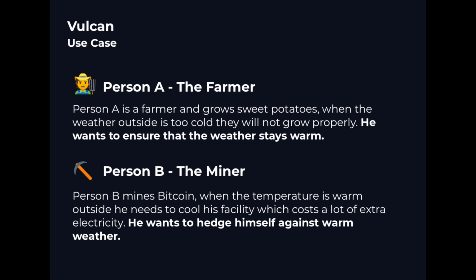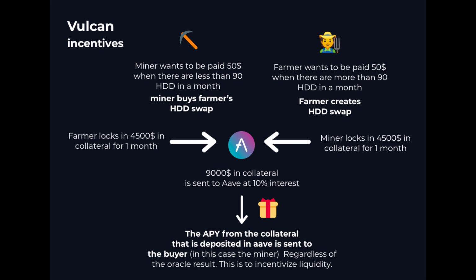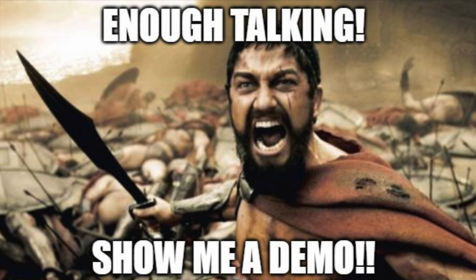Typically, if you enter an HDD swap, it's a 1-month contract in which both parties need to put up collateral to pay for each other's risk. So you will be sending 1 month worth of collateral to the broker or the exchange in this case. Since we have DeFi, we can actually optimize this. We can take the collateral of the buyer and the seller, in this case, the miner and the farmer, and we can send it to Aave. And let's say we can receive 10% APY for the collateral. Then we can take the interest that we receive from Aave and give it to the buyer of the derivative to incentivize liquidity.